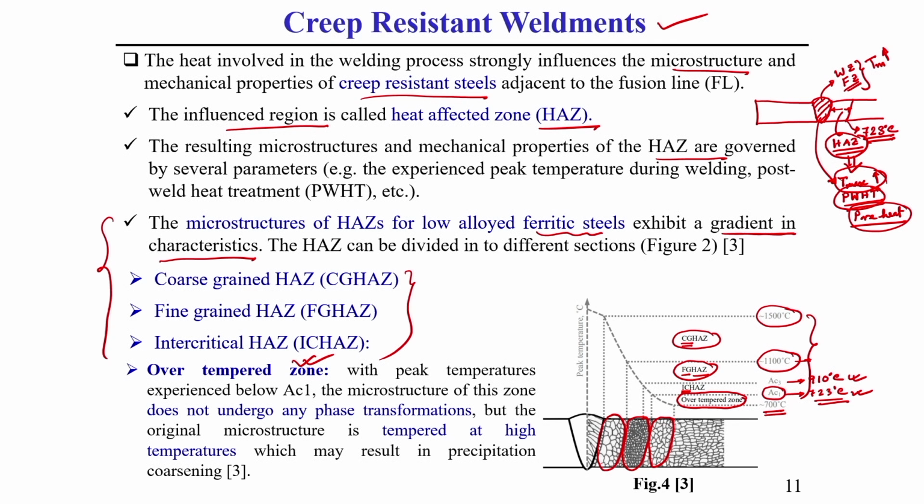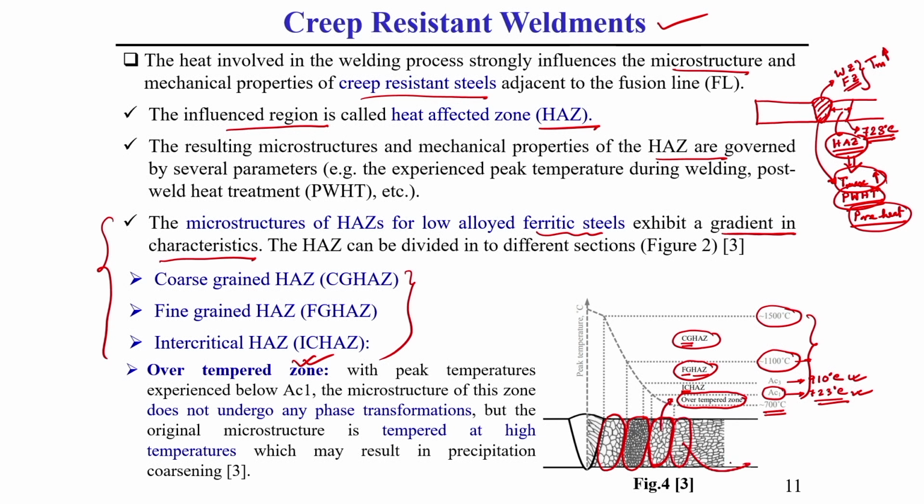Due to this tempering effect, it generally results in precipitation coarsening. What I am telling, understand? So here some precipitation coarsening occurs. I have already explained precipitation coarsening in an earlier lecture, you know these things. This is the over tempered zone.